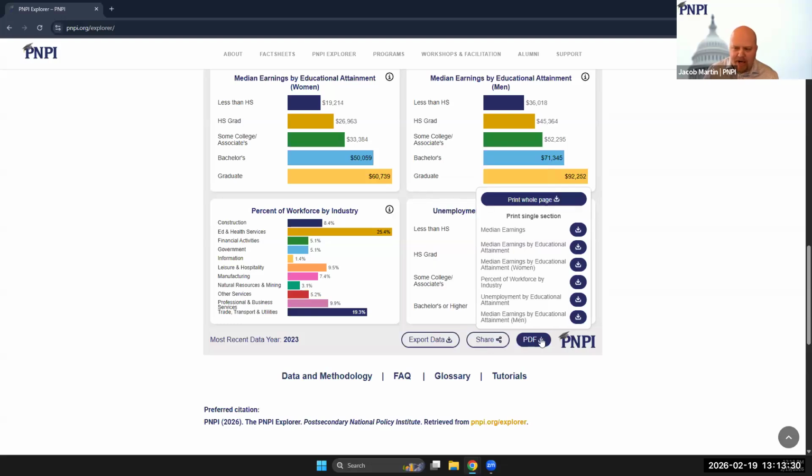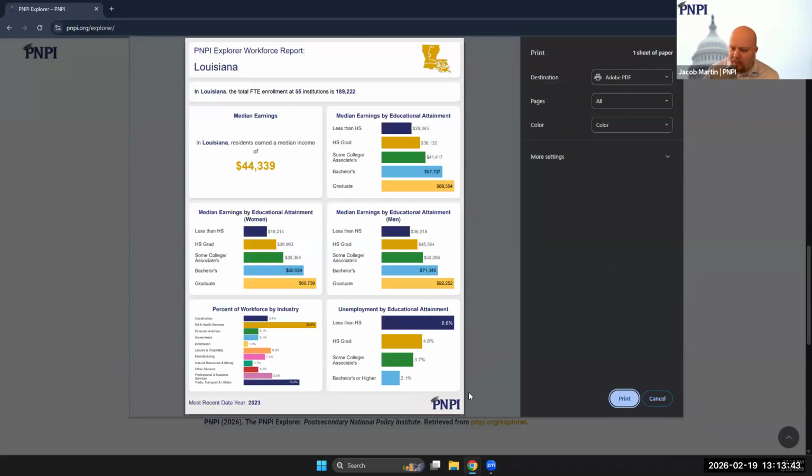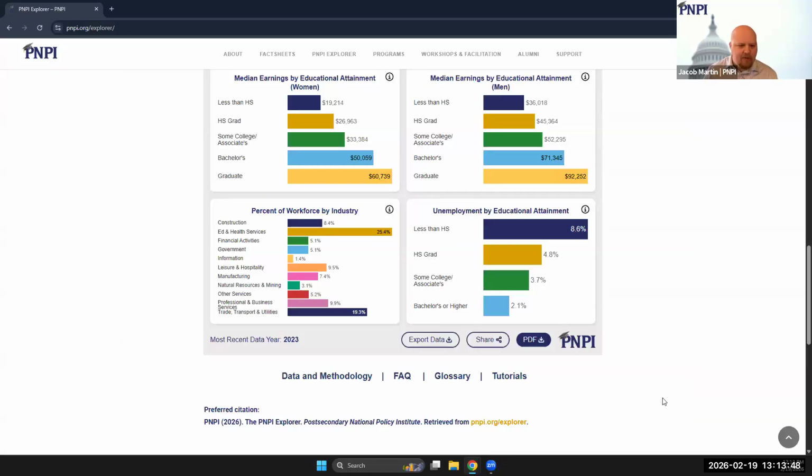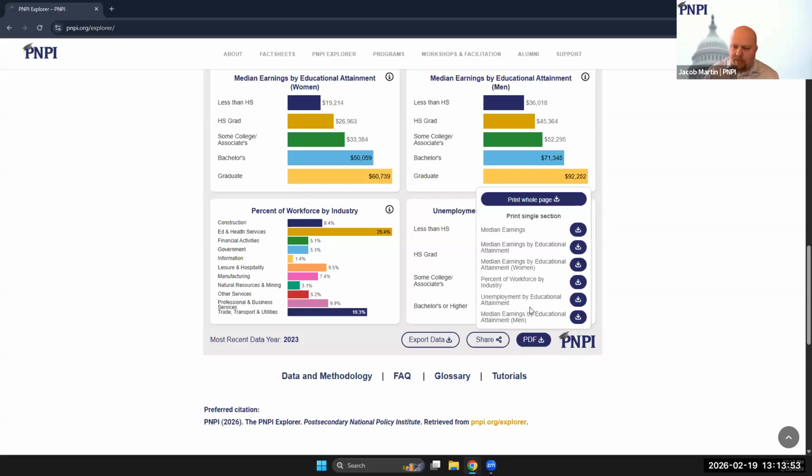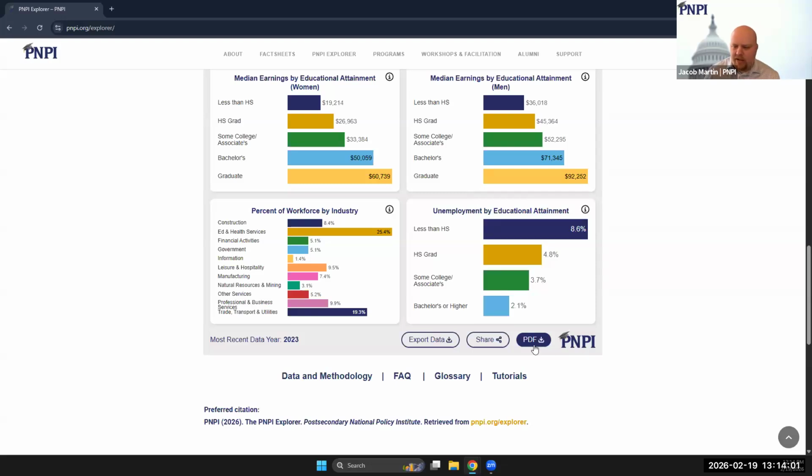Finally, we have a PDF button. And what this allows you to do is either print an entire report or a single graph very quickly and easily. Now, if I click on this, you'll see the dialog, hopefully. If you can't, I'm sorry. But it just shows you the entire report readily available for you to print out or to send to someone else. And similarly, if you wanted to print an individual graph, you could click on one of these and only print that single graph. Now, as the name suggests, these are by default going to download as PDF files, but you can also change where you send them to.